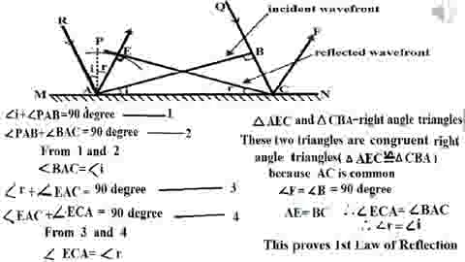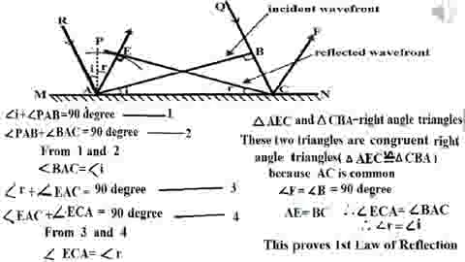And also in case of angle of reflection, we can write angle R plus angle EAC equal to 90 degrees because angle PAC equal to 90 degrees. This is equation number 3. And also angle EAC plus angle ECA equal to 90 degrees. Equation number 4.